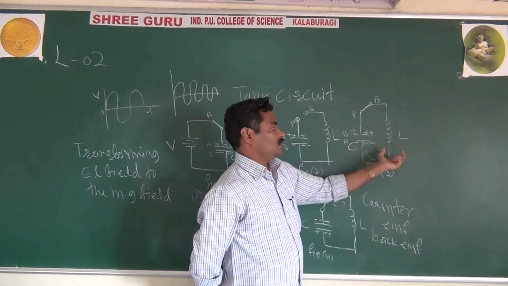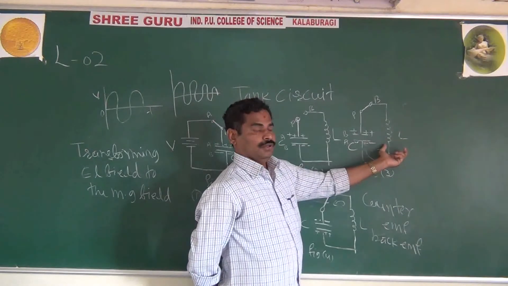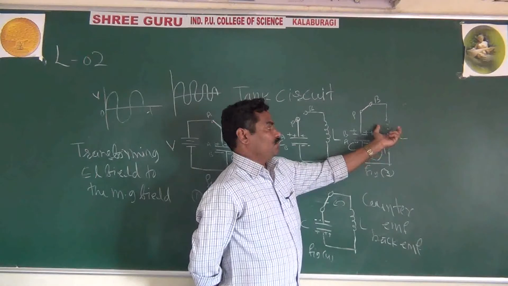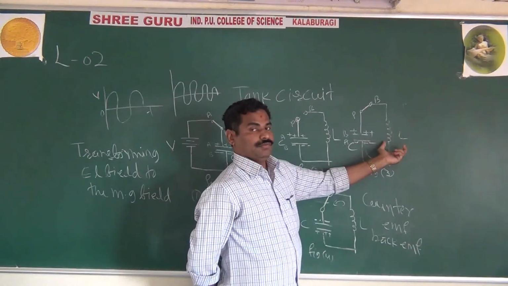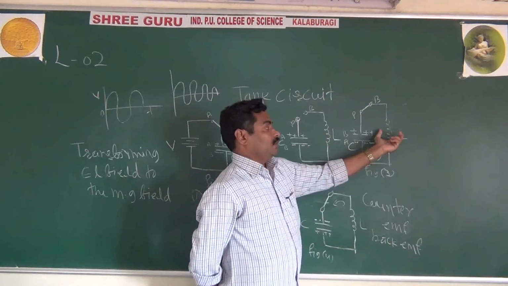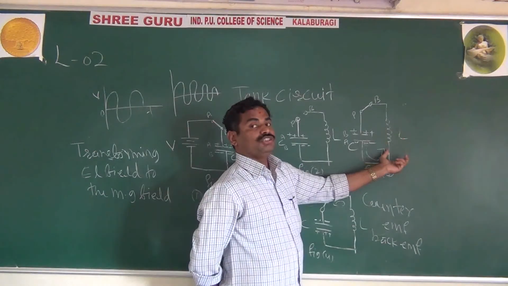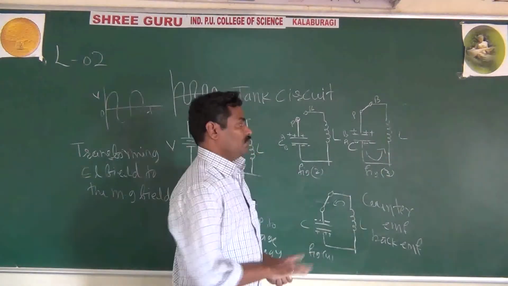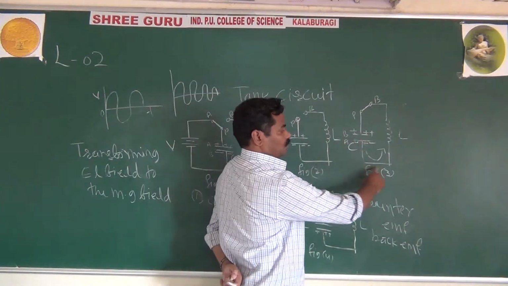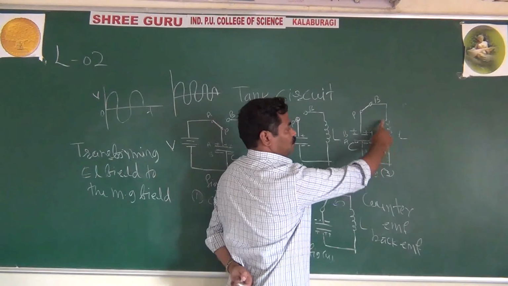Whenever the capacitor discharges through the inductor, what happens to the inductor? Some current goes through the inductor. Because of the change of current in the inductor, an EMF will be induced. That induced EMF will oppose the change of current.